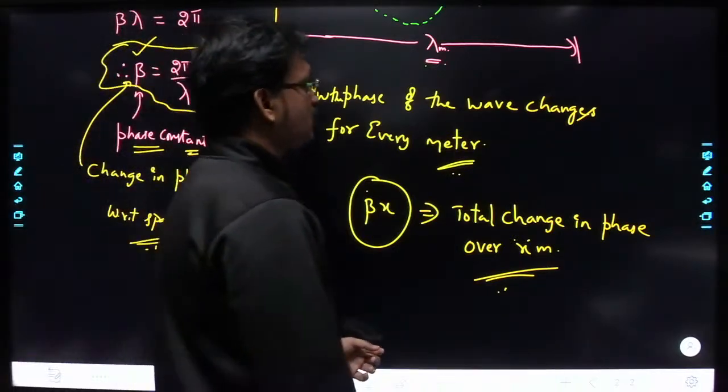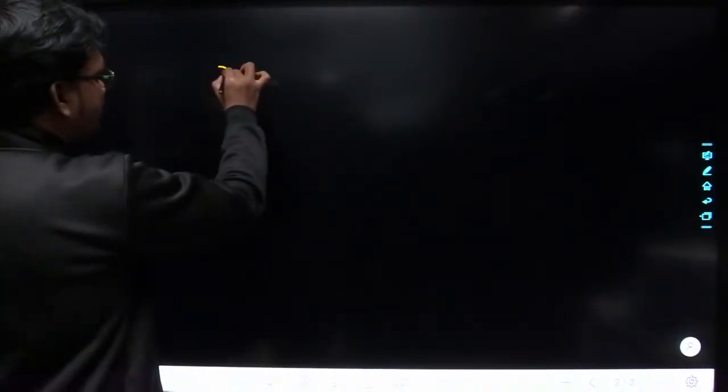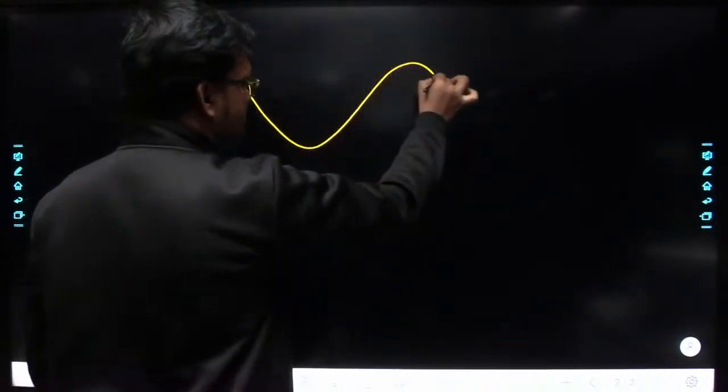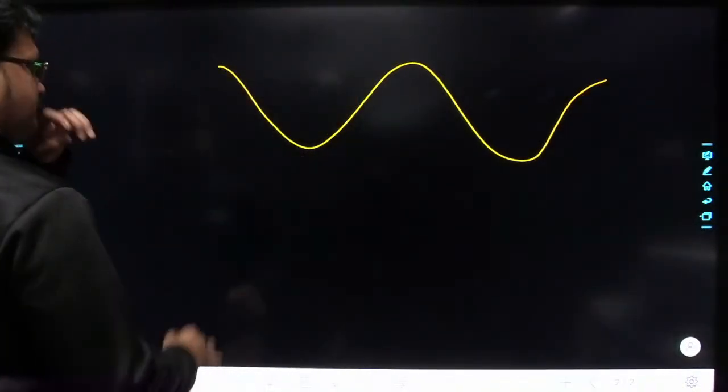Understood? Okay. So now see here. We have drawn the diagram like this. Now we have taken the cos function, something like this. Understood? Okay.